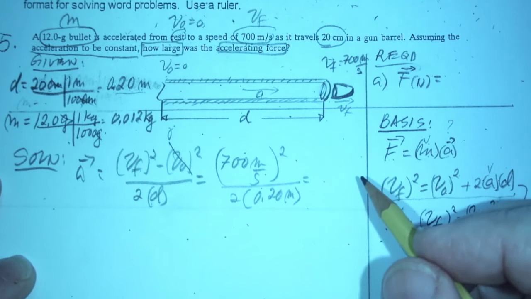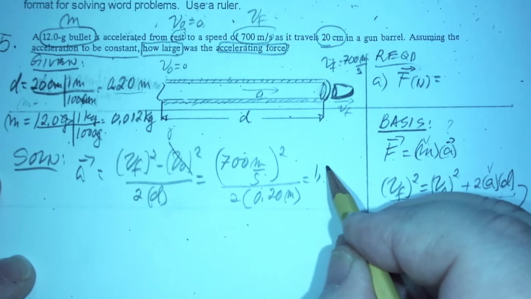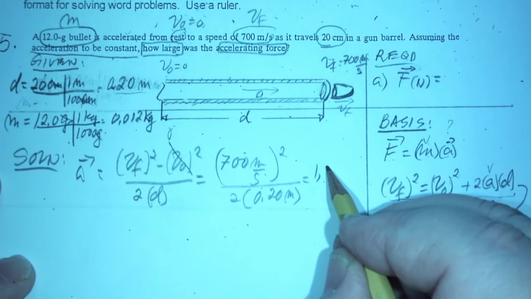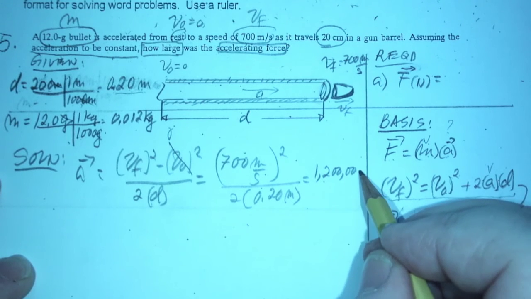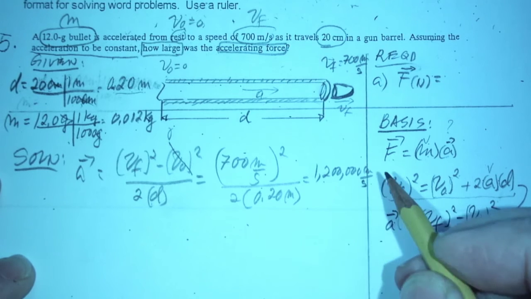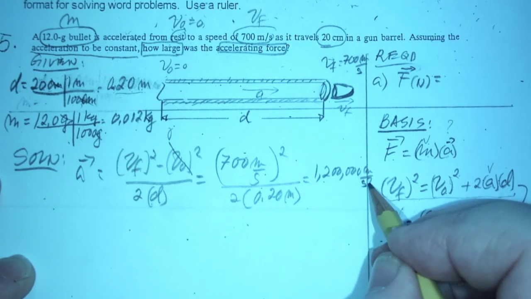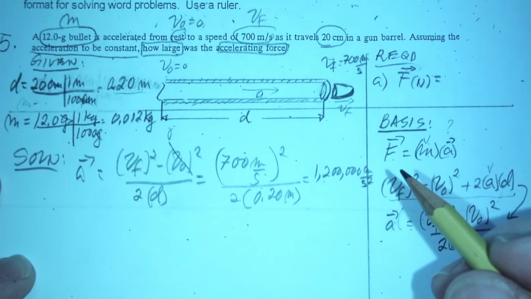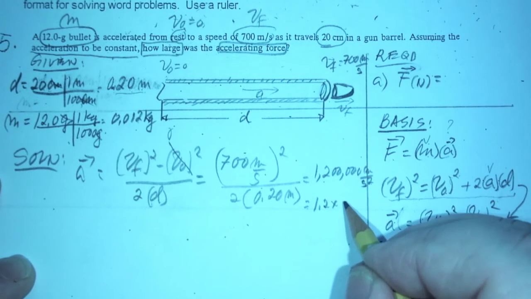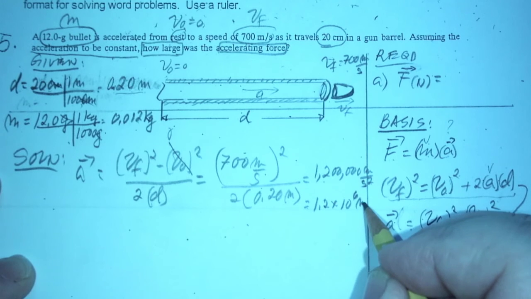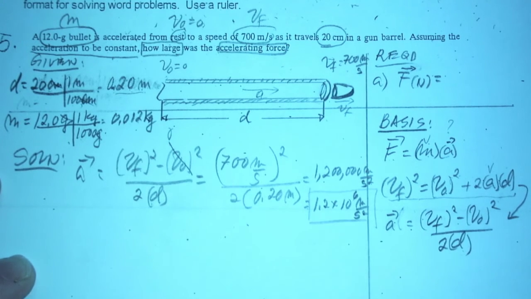And the answer is going to be very big. 1,000,000 meters per second squared. Okay? So this can also be written as 1 times 10 to the 6 meters per second squared. And that's better because that's scientific notation.